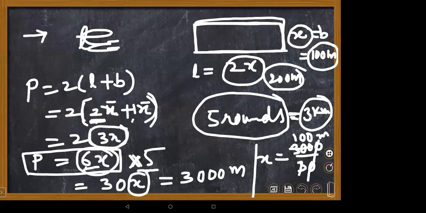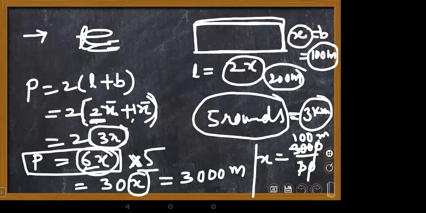Slowly, Nana, first general thinking is important here. Suppose you are jogging, you just imagine you are jogging around a field. It is in rectangle shape, but a condition is given. Length is twice its breadth. Length we don't know, breadth we don't know. So unknown things you can take as variables. So breadth I'm taking as x and length is twice x.